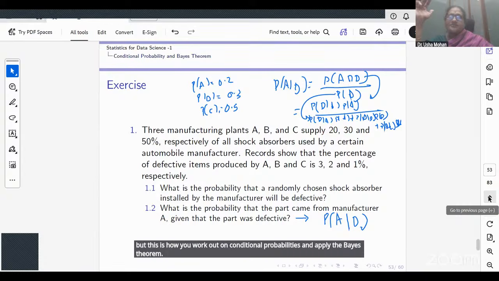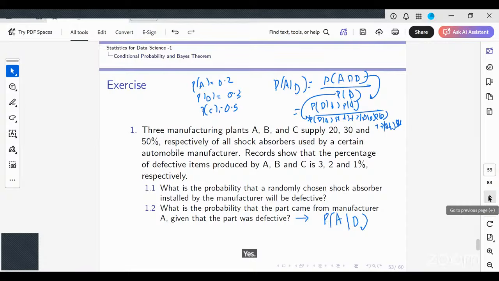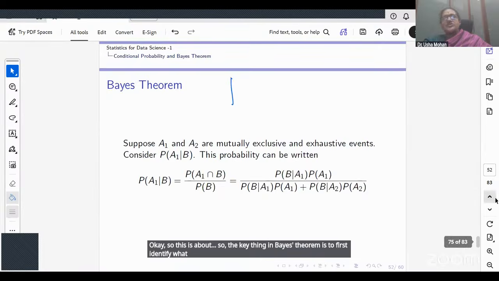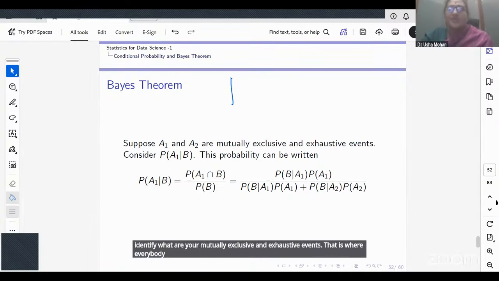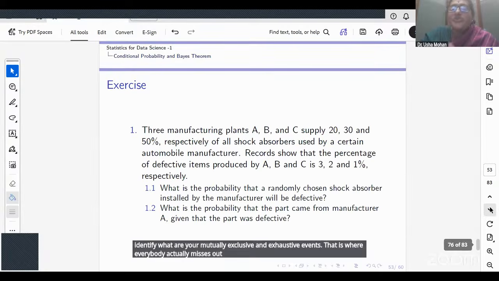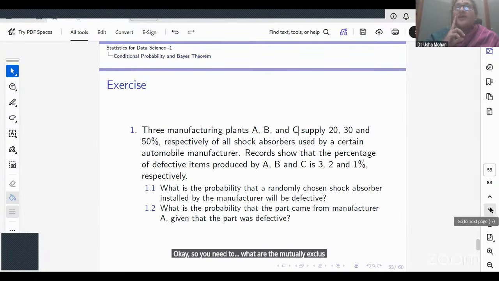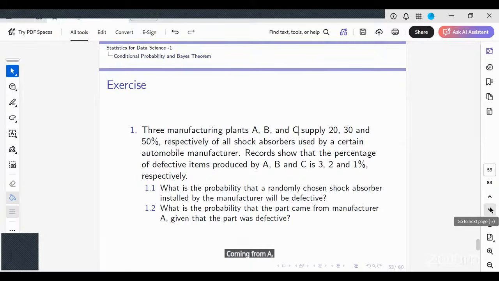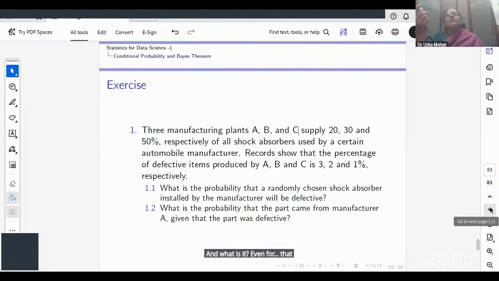Is this clear? Okay. The key thing in Bayes theorem is to first identify what are your mutually exclusive and exhaustive events. That is where everybody actually misses out. What are the mutually exclusive and exhaustive events here? Coming from A, B, and C. And what is the event that can occur with all of them? It being defective.